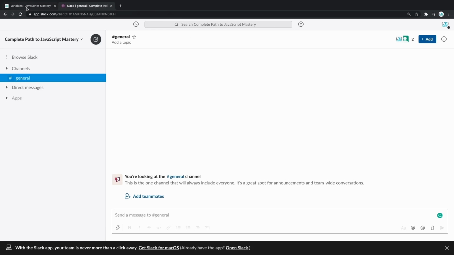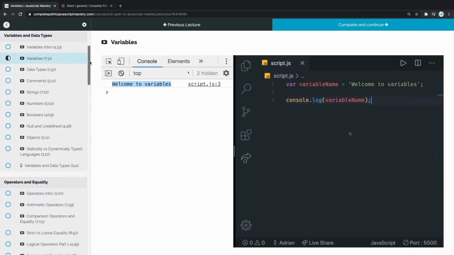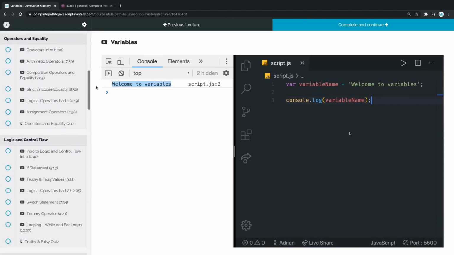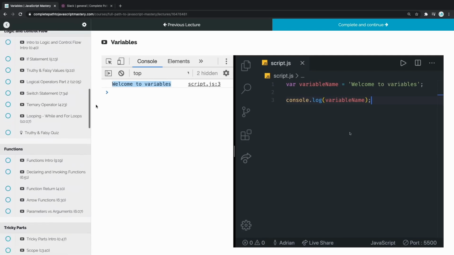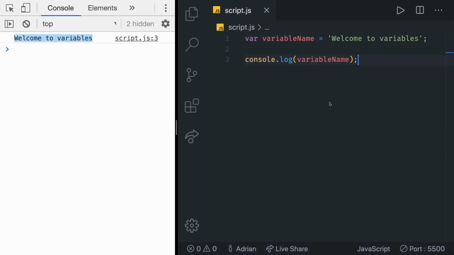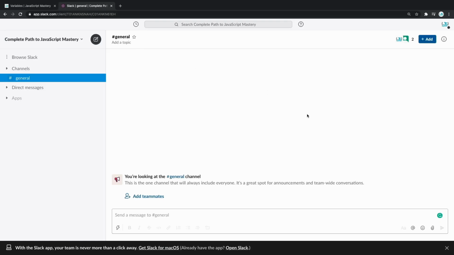So, how can you get the most out of this course? This is an extensive course. It covers the whole of JavaScript. With that in mind, here are my tips for getting the most out of the course. First, follow along the lectures. Don't just watch, actually do the work. It is crucial that you replicate each and everything shown in the video. Second, try out the exercises on your own. Don't just skip to the solution. It is absolutely okay if you don't know how to solve something. We learn by making mistakes. And thirdly, join the Slack community. Ask questions, help others, and collaborate. With that said, let's go to the next lecture of the course.